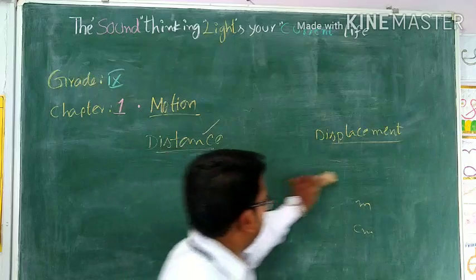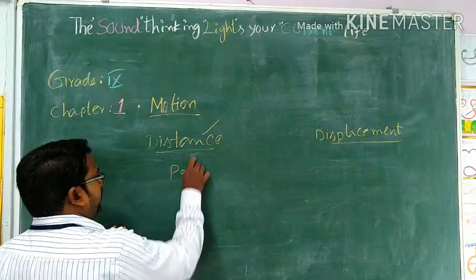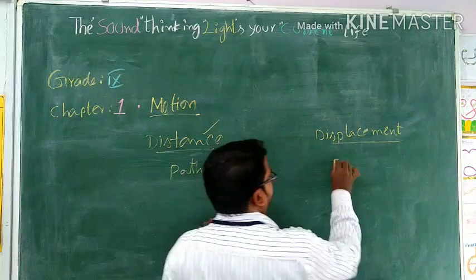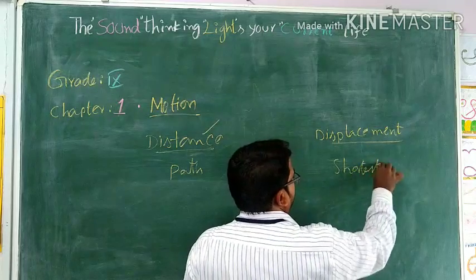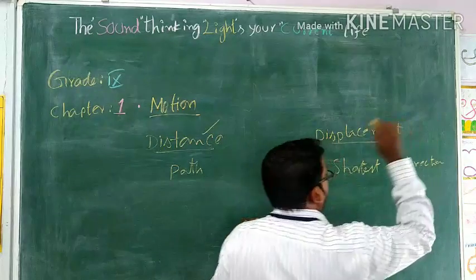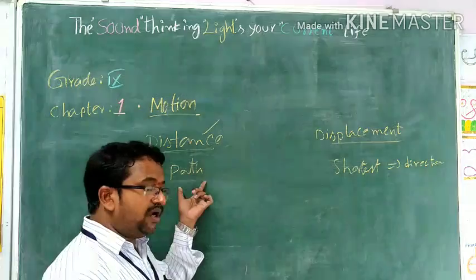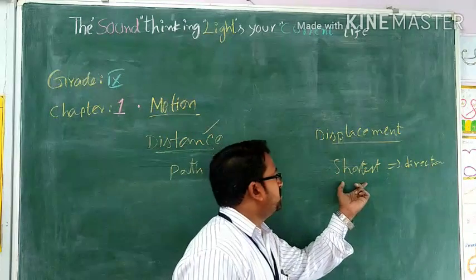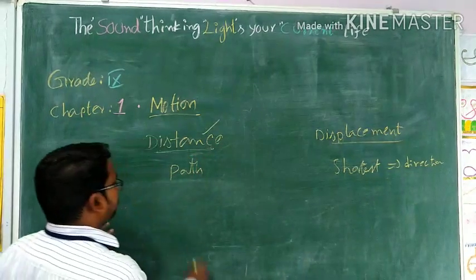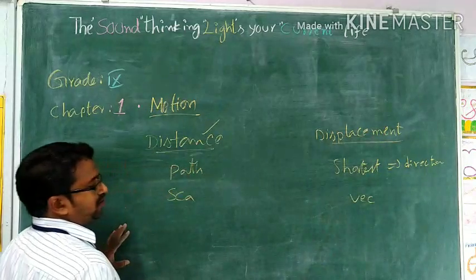Okay, so let us see once again the main concept of the words. Distance means the entire path. The entire path covered by the body is called distance. Displacement means the shortest distance in a specified direction. So the entire path covered by the body is called distance. The shortest distance between the 2 points in a specified direction is called displacement. And distance is a scalar quantity and displacement is a vector quantity.